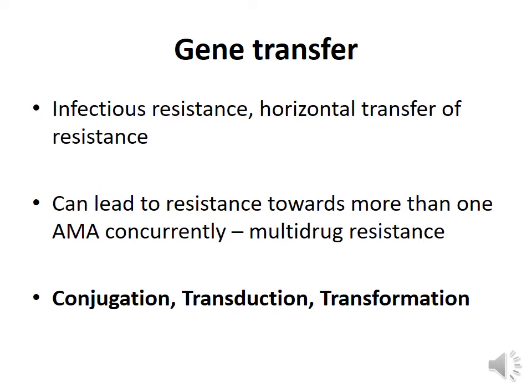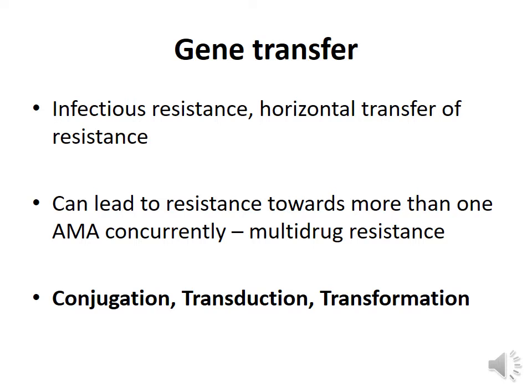Now gene transfer or infectious resistance is the other mechanism of acquired resistance. This is also known as horizontal transfer of resistance. That is, the resistance is shared with other microorganisms of the same generation.